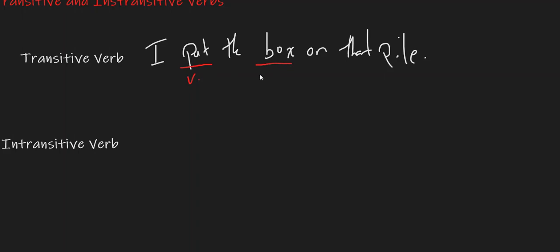The object is the word that receives the action of the verb. We call this a direct object that receives the action of putting. Whenever a verb has an object in a sentence, we call this a transitive verb.